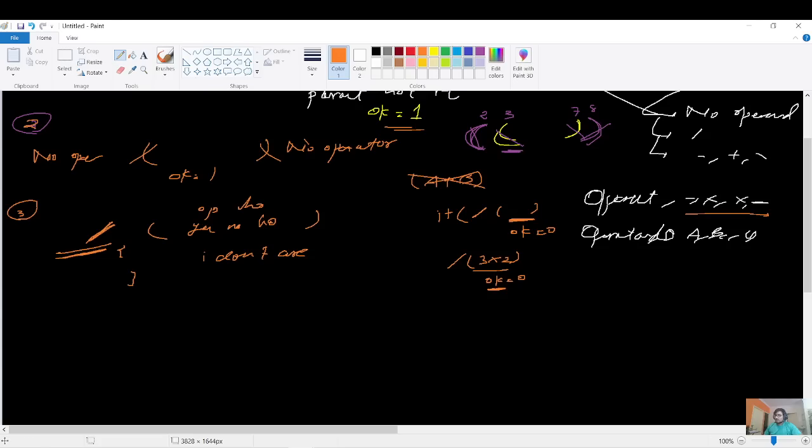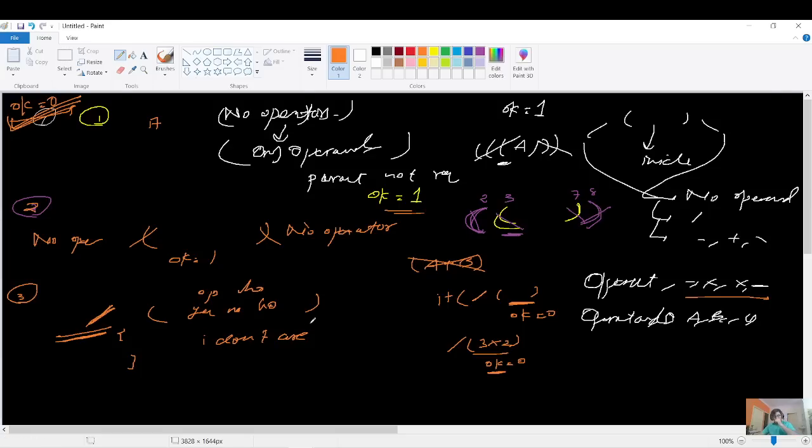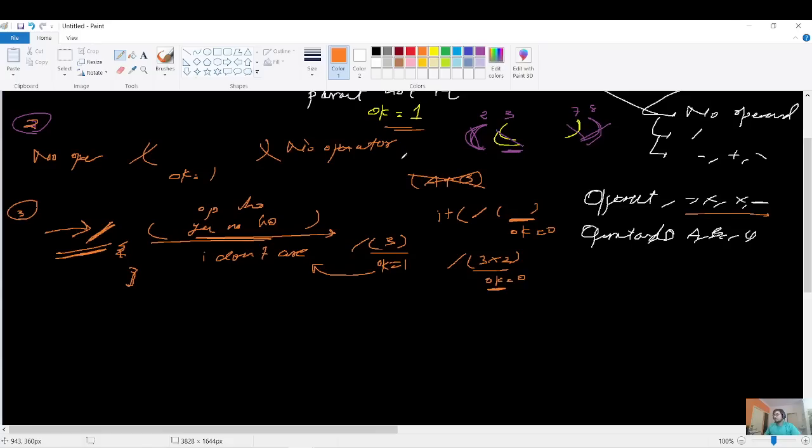Okay, so I hope you're able to relate to this point as well. I've given you the example as well. And let's say for the second case that there were no operators. You can clearly see that this does not require the parenthesis, and it will reside inside this first statement, and it will say OK equals to 1, and clearly this OK will be transferred to this answer as well. So this thing is dependent on the first if statement. That is why it is handling just the case where we have a division sign on the left, and the rest is handled by the first if statement. I have given you enough intuition here.